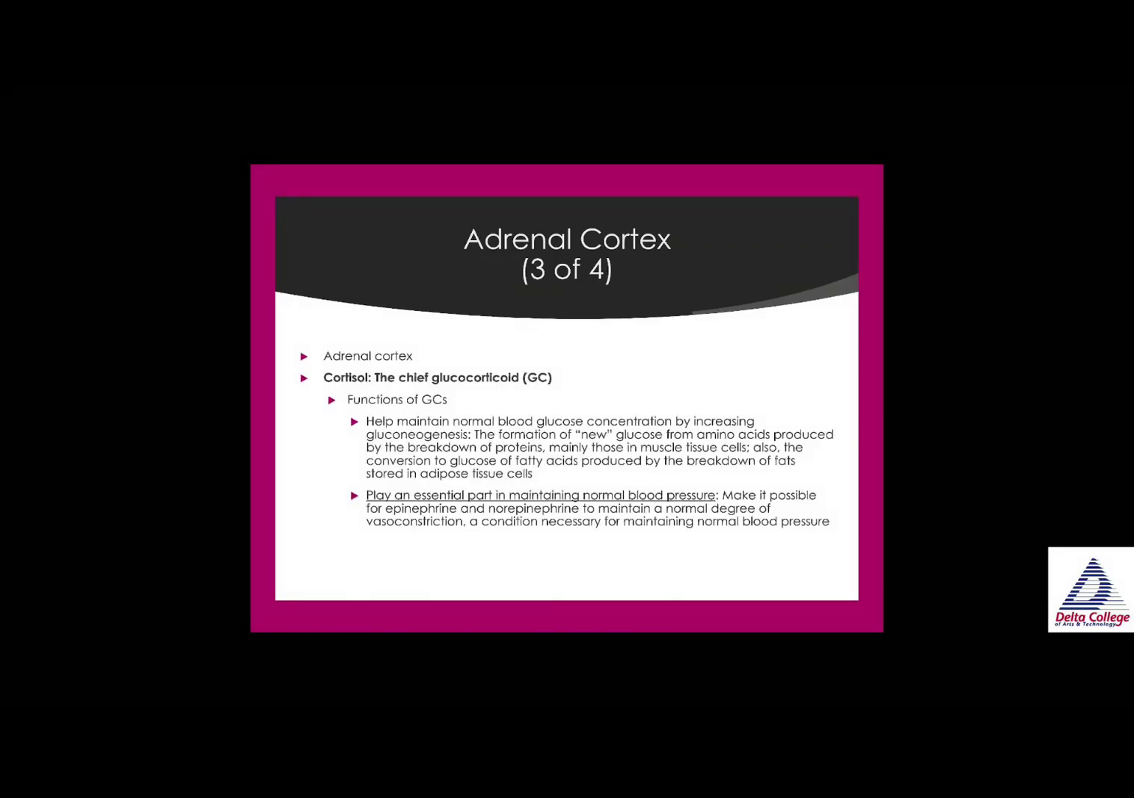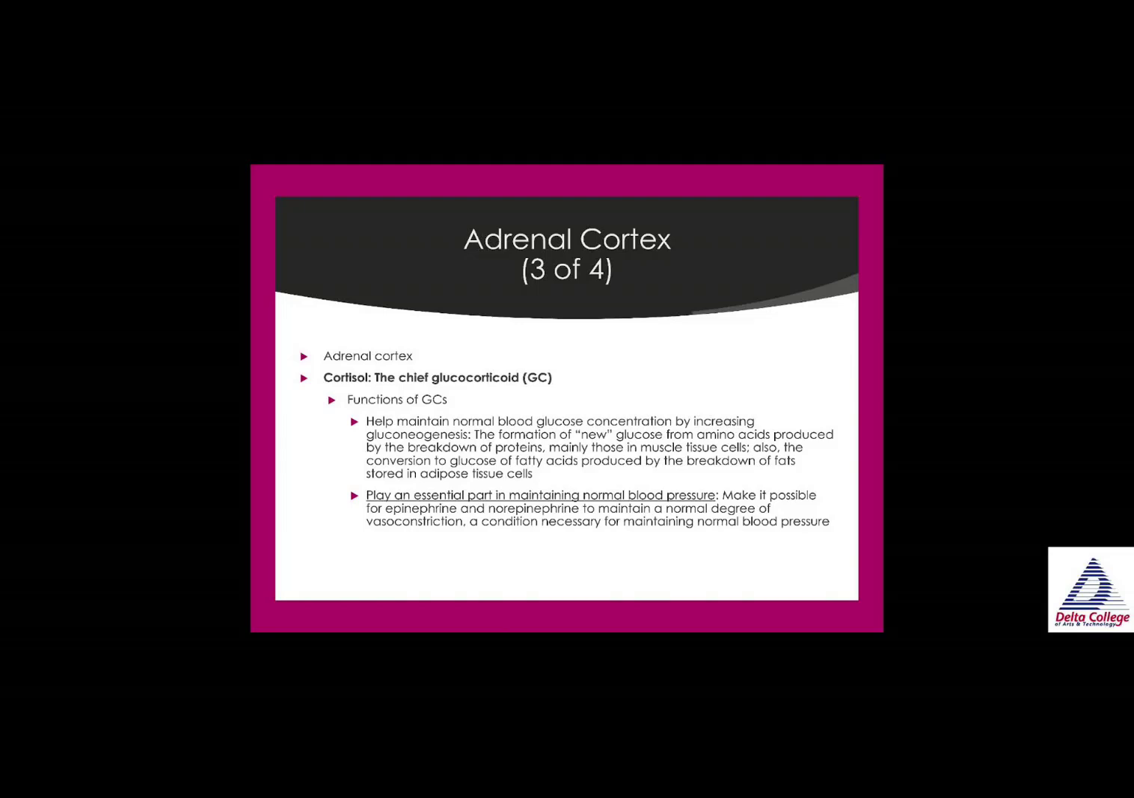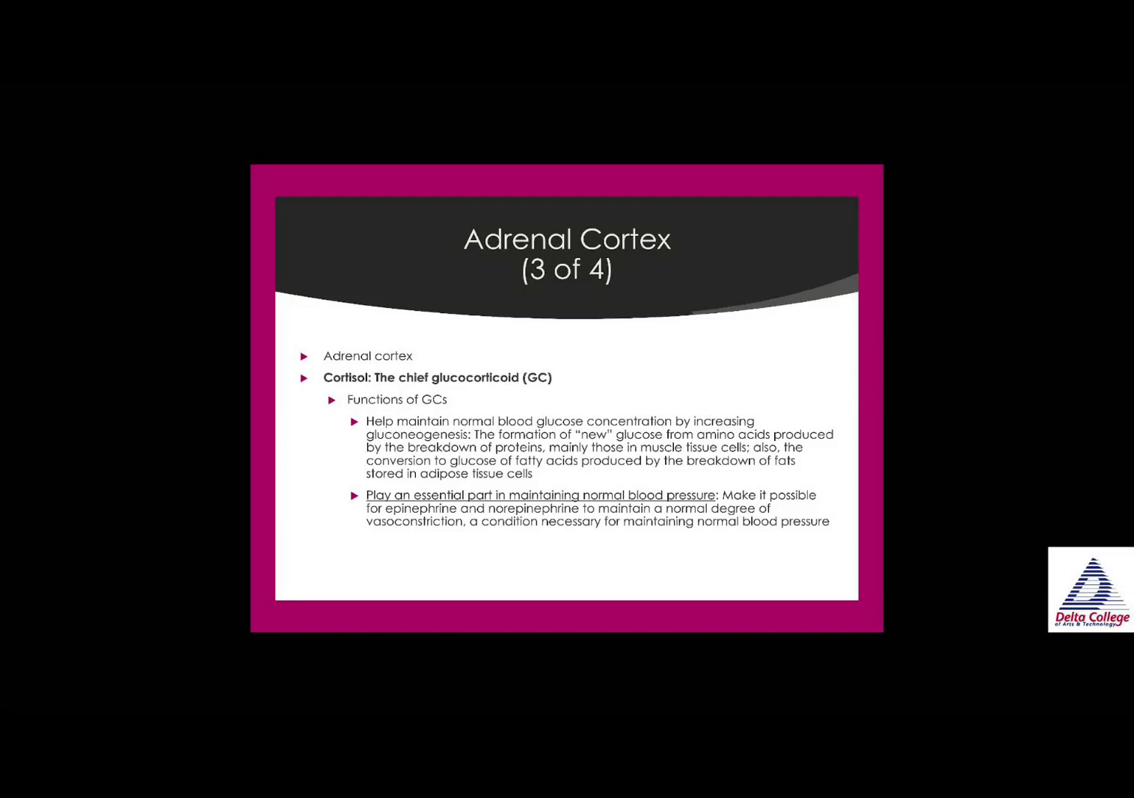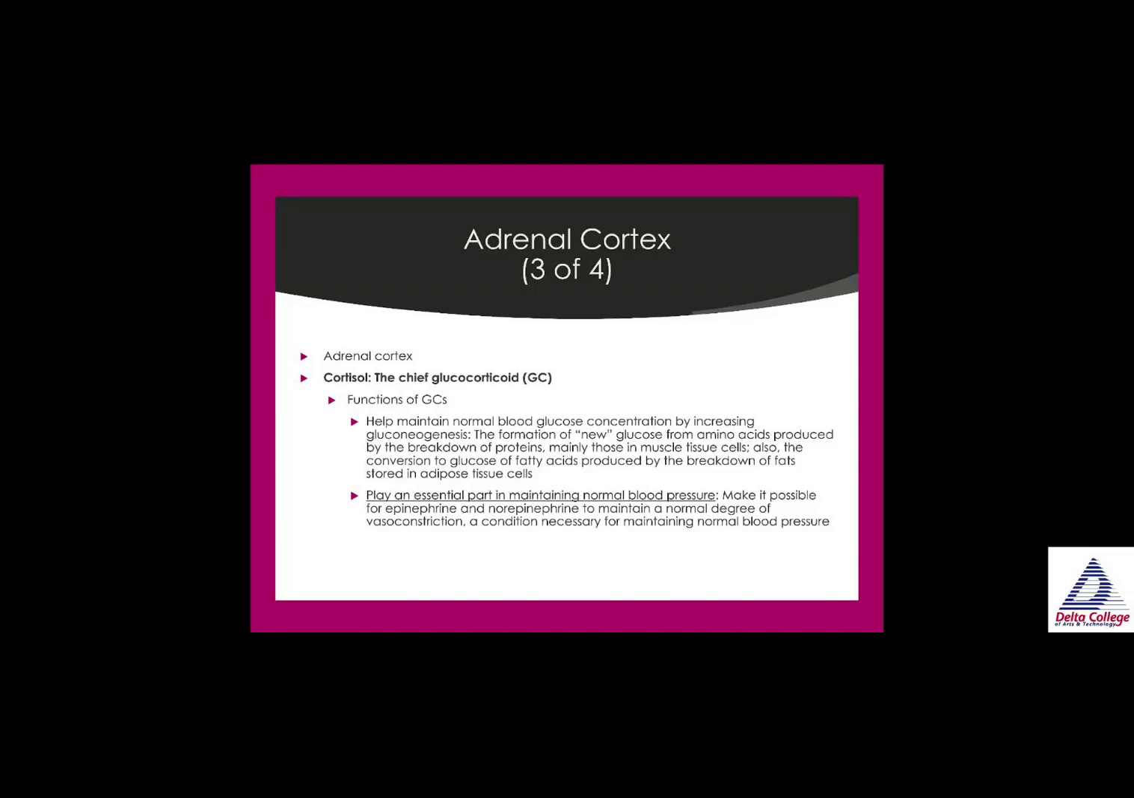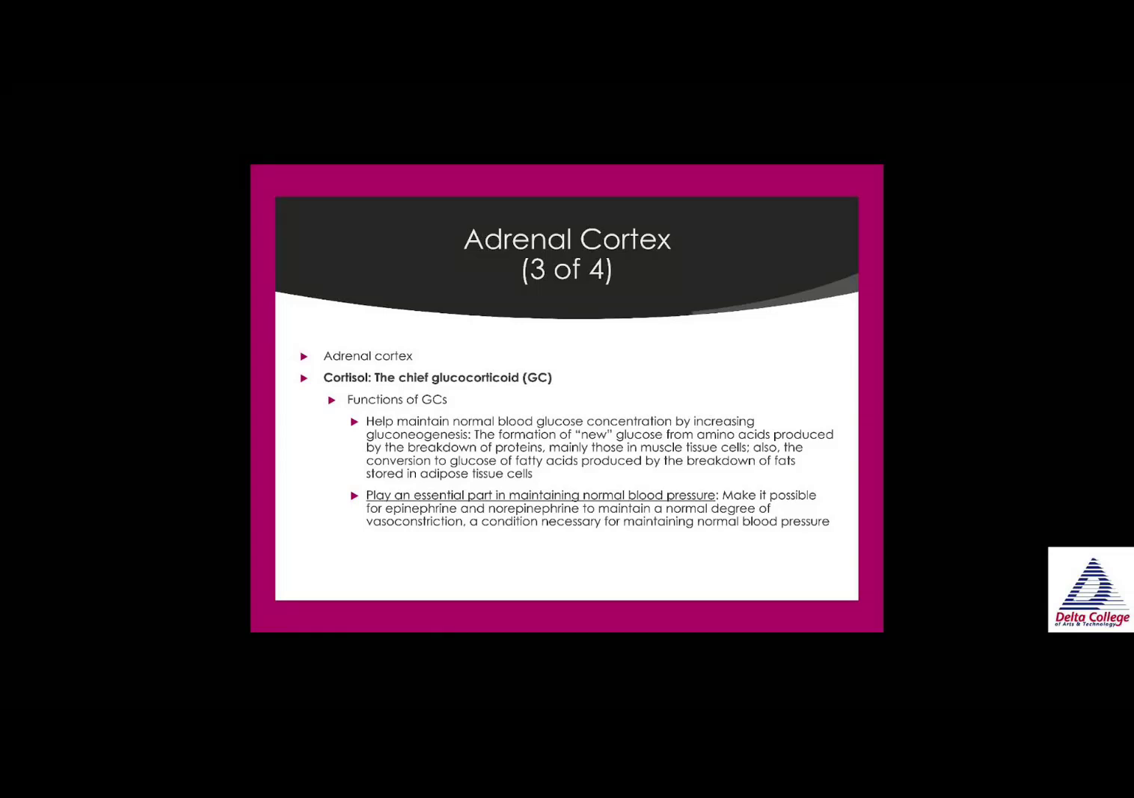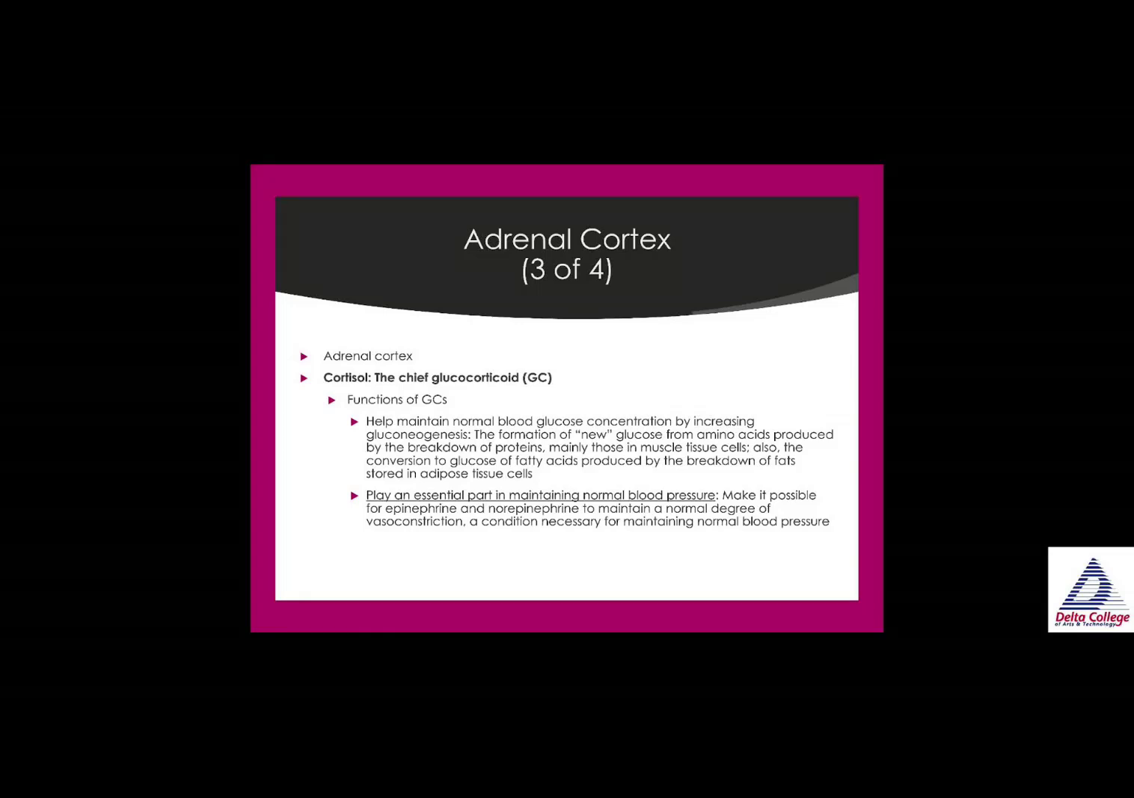Now, in the adrenal cortex, cortisol is the chief glucocorticoid. The function of glucocorticoids is to help maintain normal blood glucose concentration by increasing what's called gluconeogenesis. This is the formation of new glucose from amino acids produced by the breakdown of proteins, mainly those in muscle tissue cells. Also, the conversion to glucose of fatty acids produced by the breakdown of fats that are stored in adipose tissue cells.